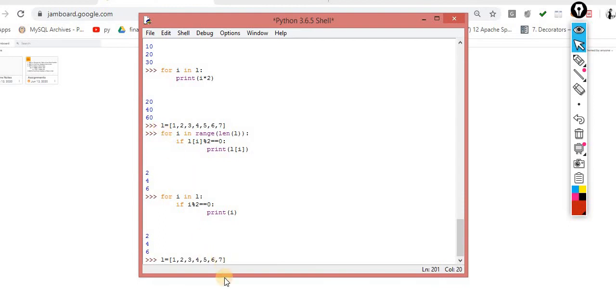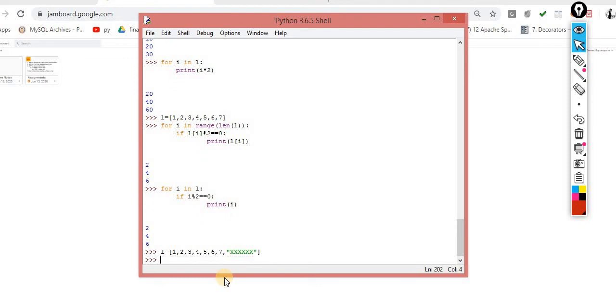One more time I am writing this x. What my requirement is, I want to find out the modulo of each value, but this is a string. So what I have to do, I don't have to process this item. I have to process only these items.